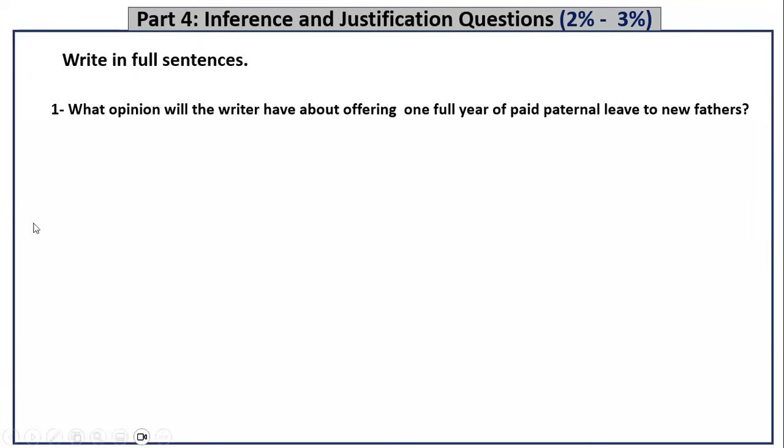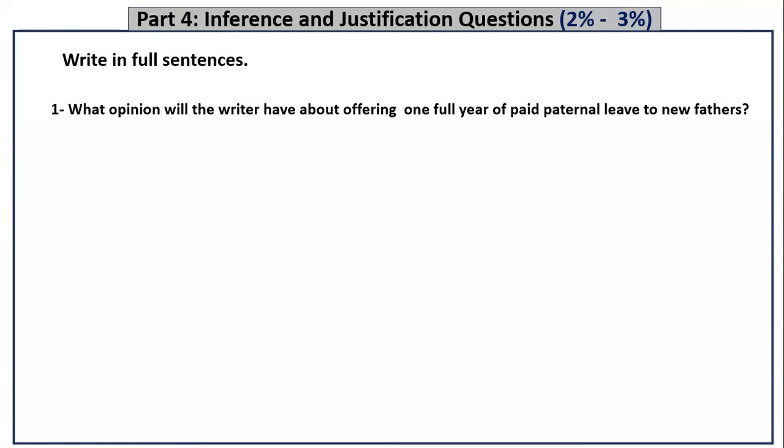What is the idea here? I actually designed this question based on the question that you had in term 1. I think it looked very similar to this one. What did you have in term 1? You had a text about AI, right? And the whole text was discussing the opinion of the writer on AI, okay?